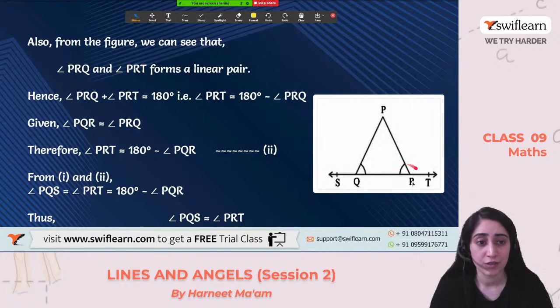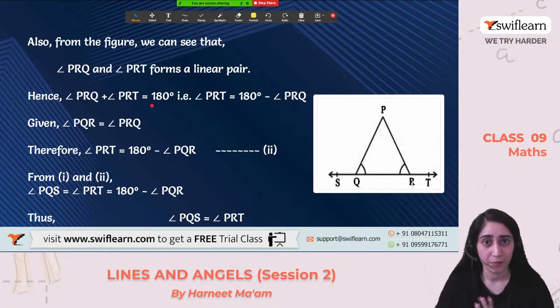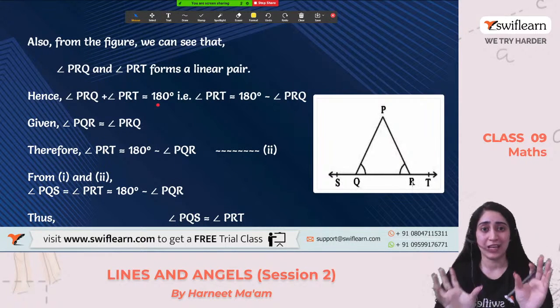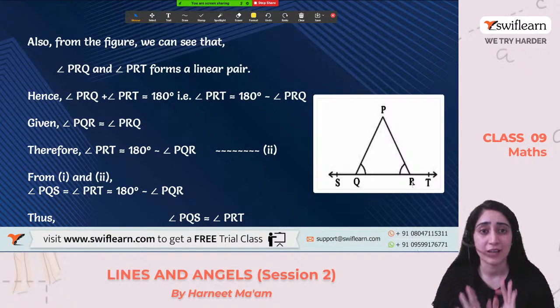So according to this, these two angles sum up to be 180 degrees because they are a linear pair. So by this, we can calculate that angle PQR and angle PRT equals 180 degrees. Clear with this one? Sure? Okay. Just use the linear pairs on the two vertices Q and R.